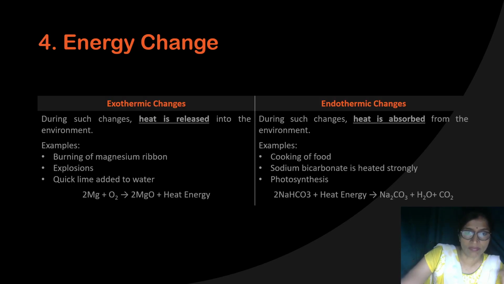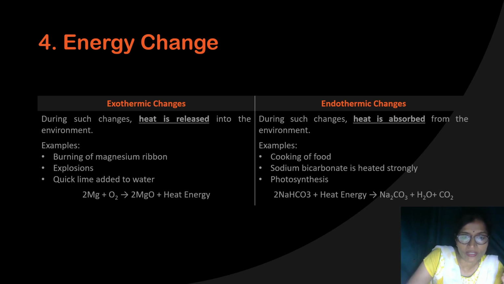Fourth, sometimes an energy change will occur. In some reactions, energy is released, like when quicklime is added to water. And sometimes energy is absorbed, like in photosynthesis, or the decomposition of sodium bicarbonate, which takes place with the absorption of heat energy.